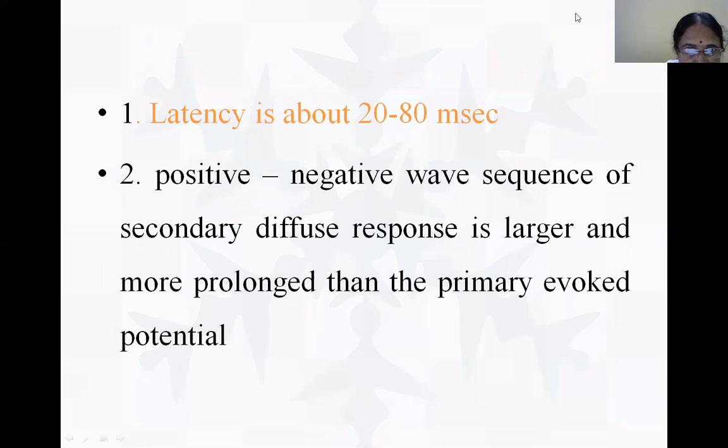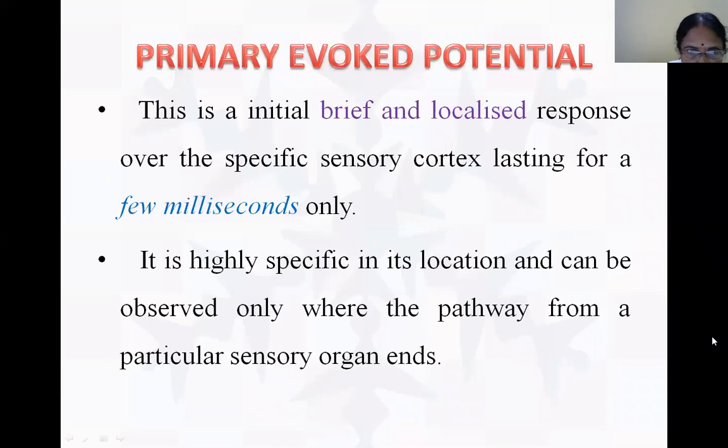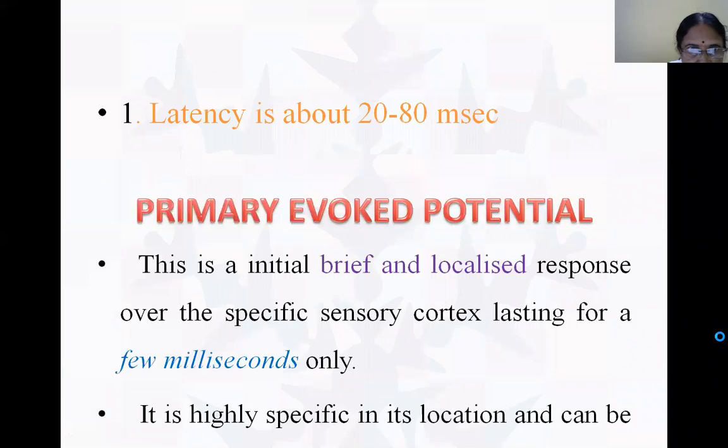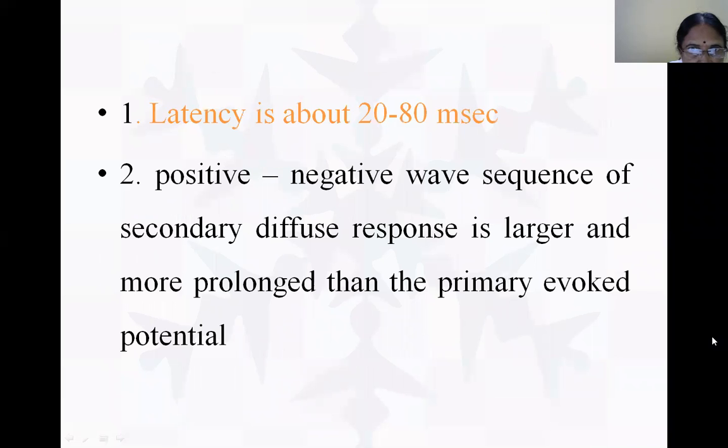Now the secondary response. Latency is about 20 to 80 milliseconds. A positive-negative sequence can be seen.